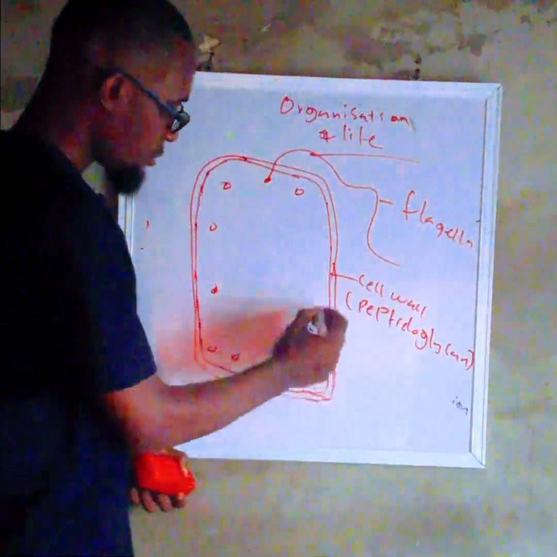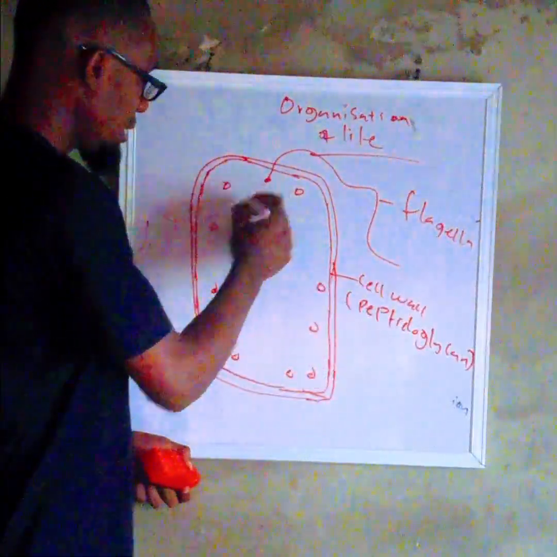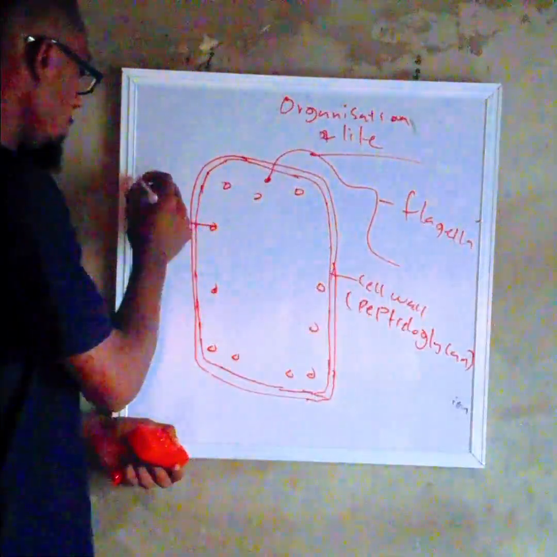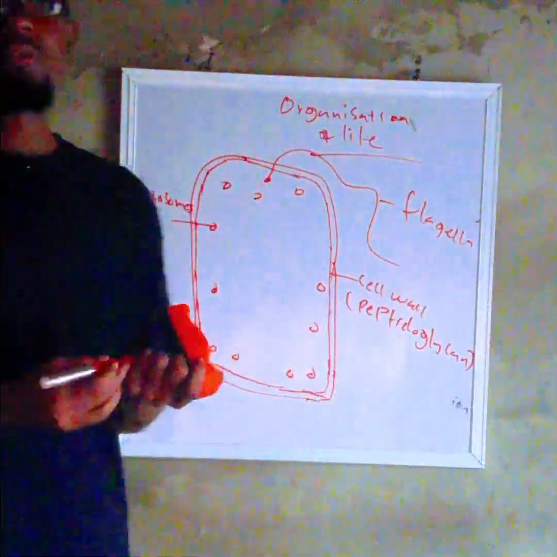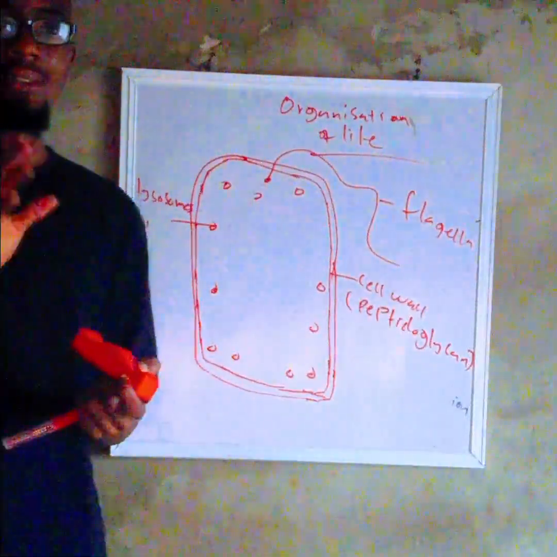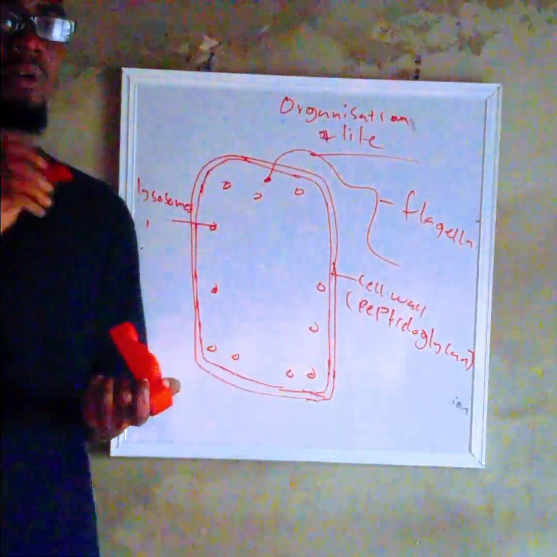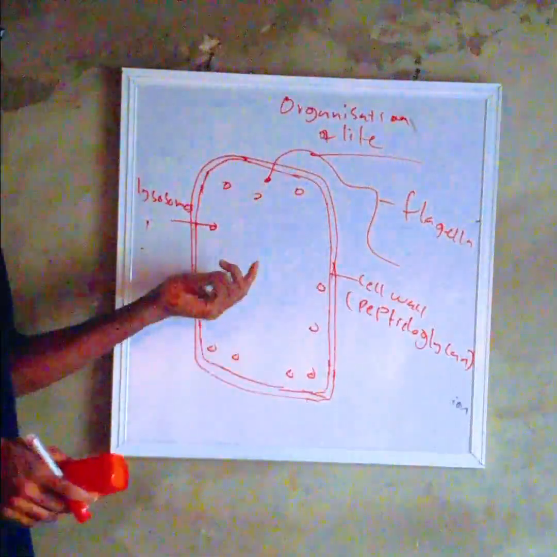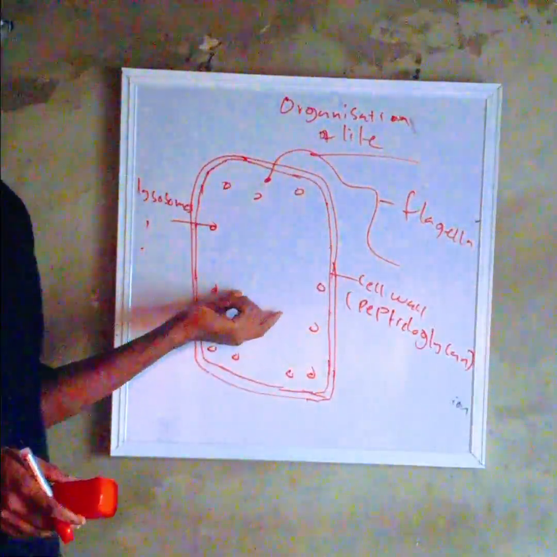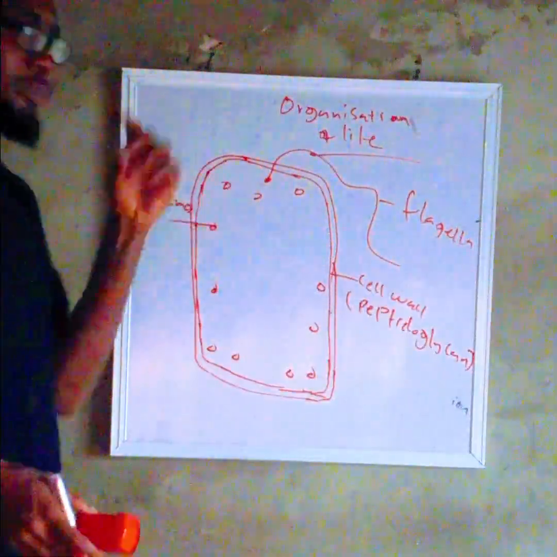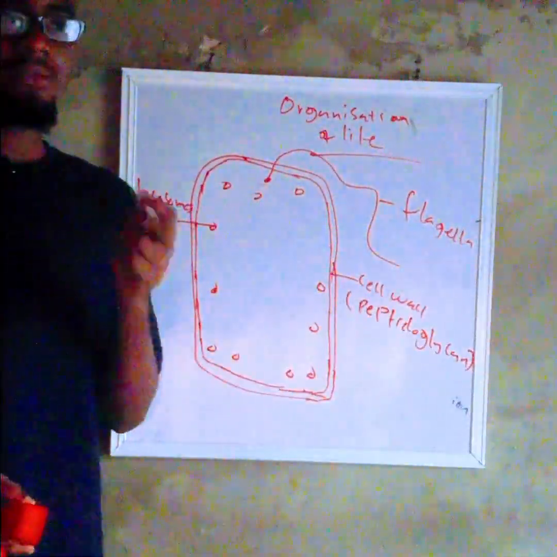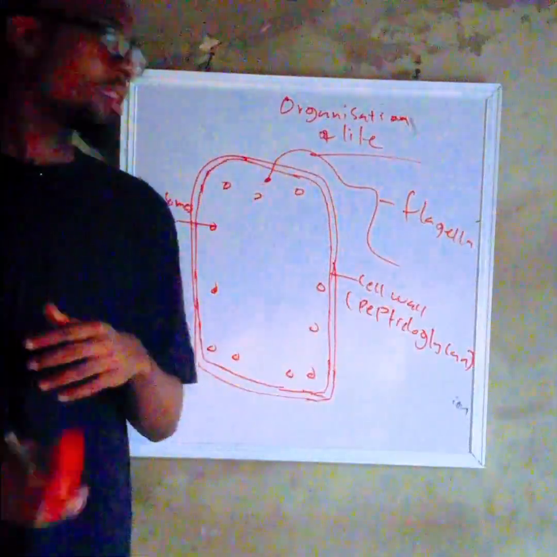And of course, we have the lysosomes. These lysosomes, what is the main function of the lysosomes? The lysosomes are used for breaking down dead matter, or we call it detoxification. Bacteria produces a lot of toxic substances. Because of that, they need the lysosomes to break down those toxic substances so that it will not affect the cell proper.